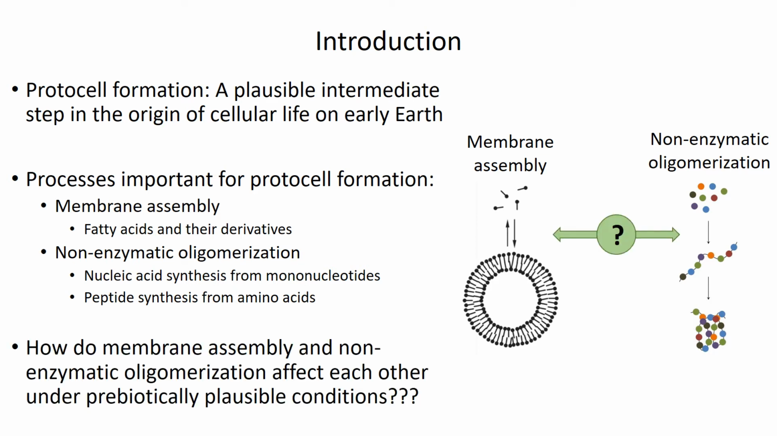Given that both membrane assembly and non-enzymatic oligomerization processes would have simultaneously occurred during a protocell formation in a common milieu, it is imperative to ask how these two processes might have affected each other. There are several studies which have looked at the effect of lipids as a co-solute on non-enzymatic RNA formation under wet-dry cycles. Wet-dry cycles is a prevalent feature on terrestrial hot springs, which are considered as one of the plausible niches where life might have originated.